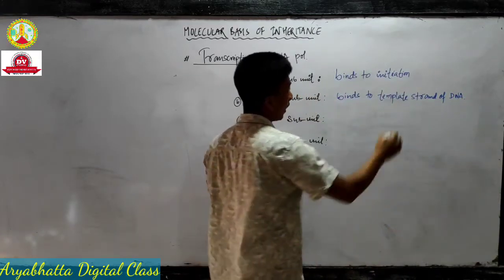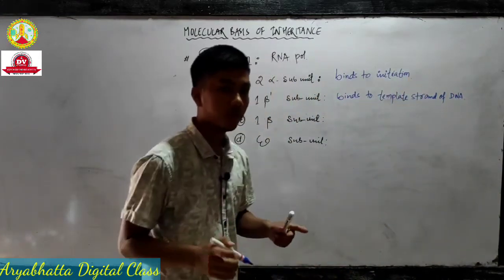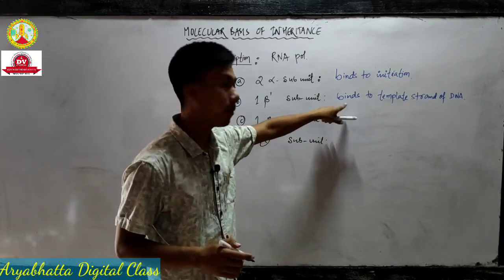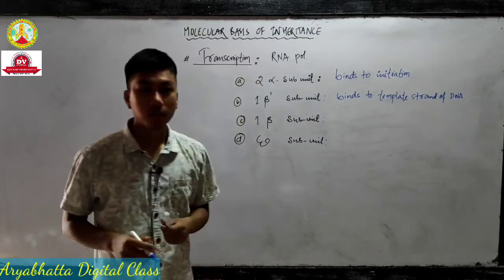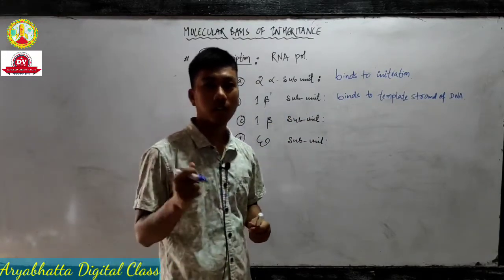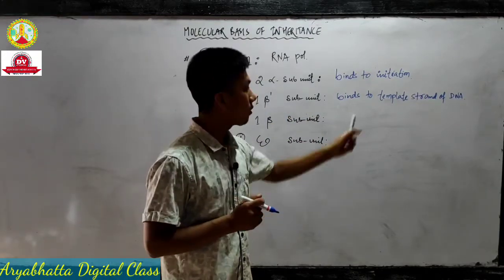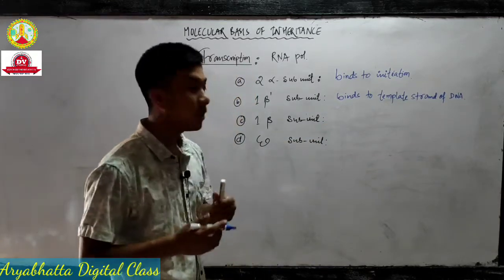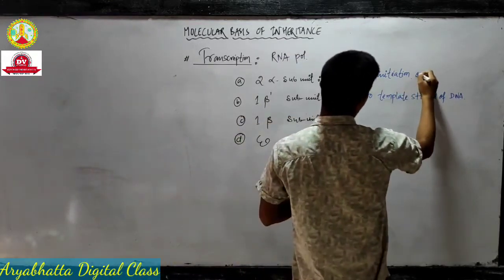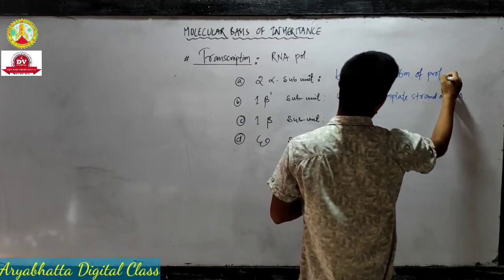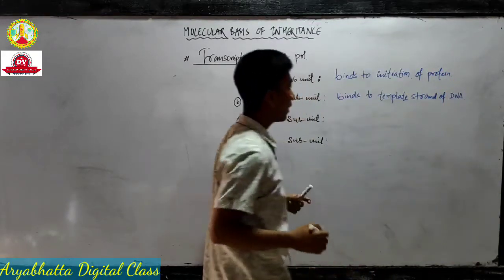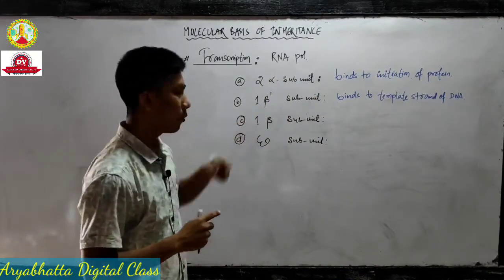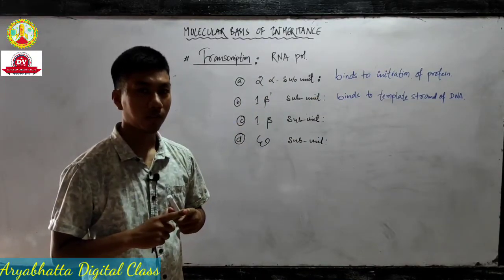I know you already have some idea when I'm writing this sentence, because you are all very smart and talented students, right? So you already understood this.